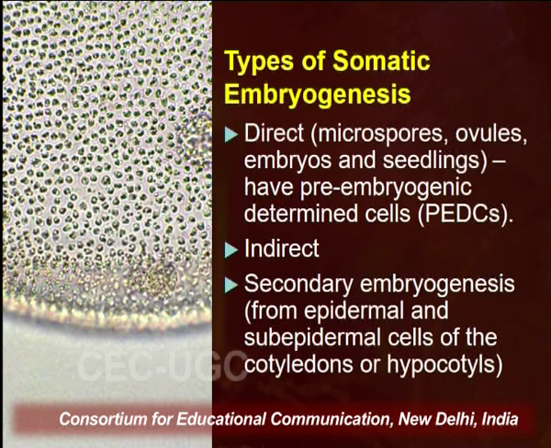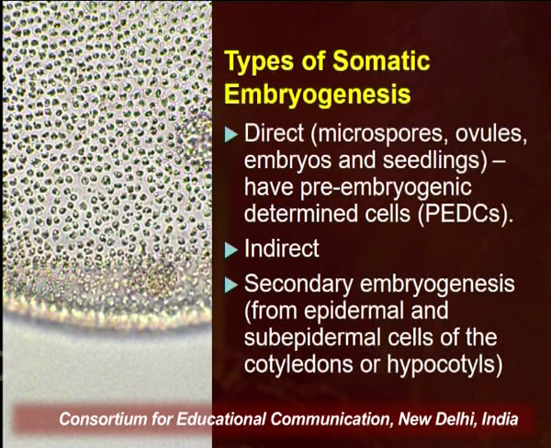As we discussed in organogenesis, we had direct organogenesis and indirect organogenesis, where direct was directly from the explant material and indirect was from the callus cells. The same happens in somatic embryogenesis as well. In indirect, we use embryogenic material to develop embryos, or in direct, we use specific somatic cells to develop directly into embryos.